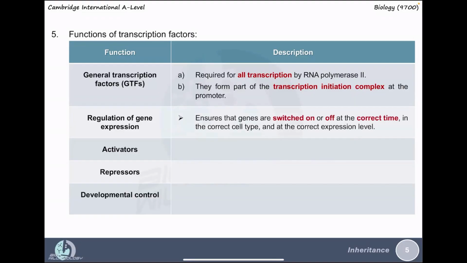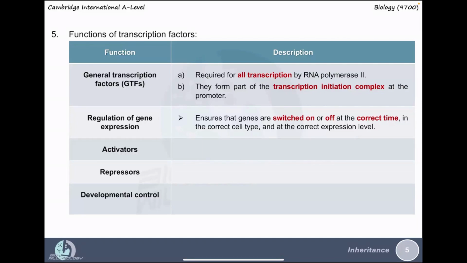They regulate gene expression by switching genes on and off at the correct time, in the correct cell types, and at the correct expression level. Basically, in eukaryotic cells, we do not have an operator, but we use transcription factors to help us switch gene expression on or off at a specific time.